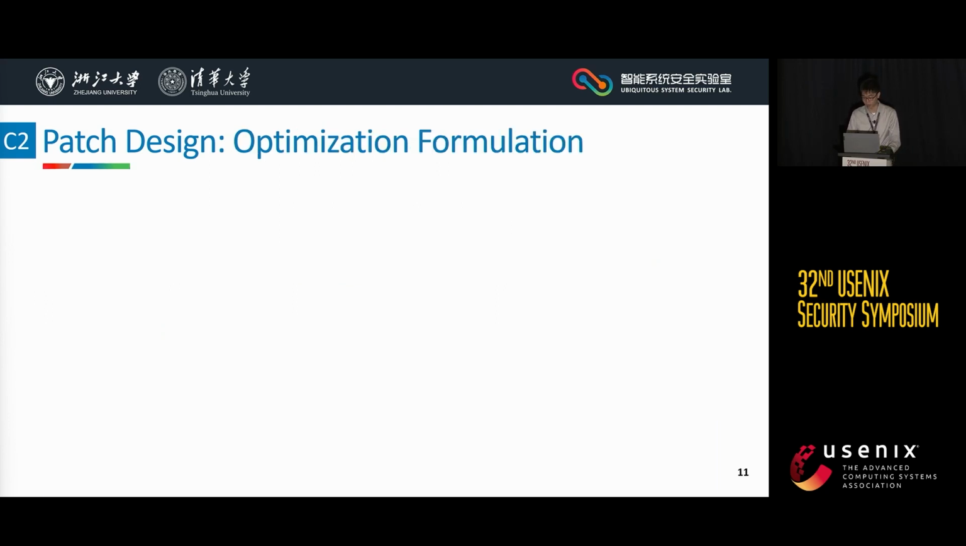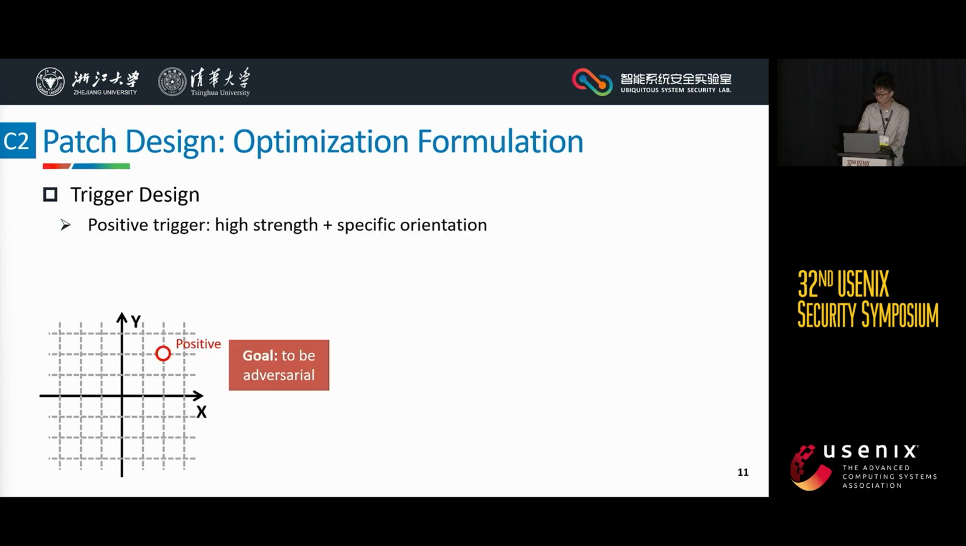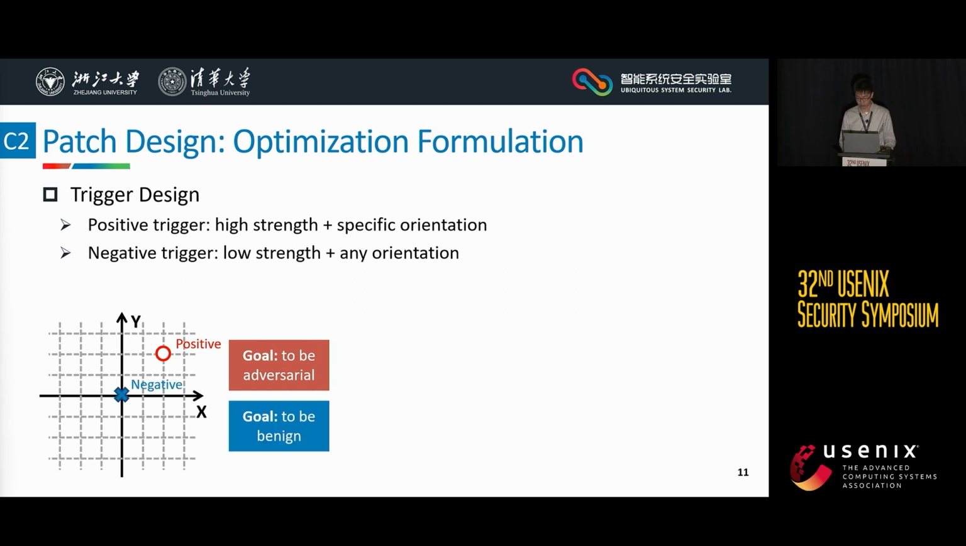Well, to optimize the patch, we define two types of triggers. One is a real trigger, namely positive trigger, which is a blur with high strength and a specific orientation. With positive trigger, the goal of TPatch is to be adversarial. The other is an interfering trigger, namely negative trigger, which is a blur with low strength and any orientation. With negative trigger, the goal of TPatch is to be benign.